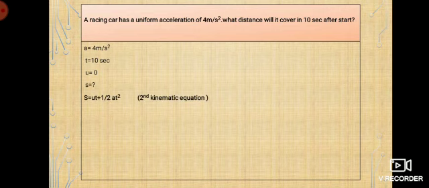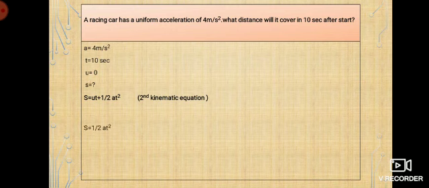So what will I use here? I use the second kinematic equation because I need to find s. So second or third would be the right one because s is there only in my second and third equation of motion. Now that I have got time, the third would not be suitable because in that I don't have time. So the second kinematic would be the best suited.